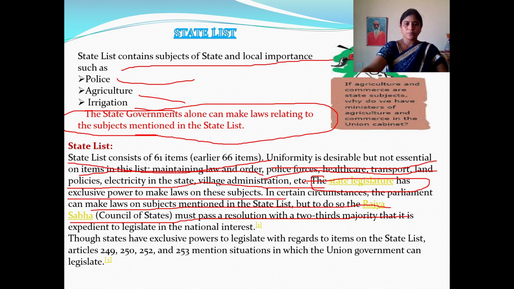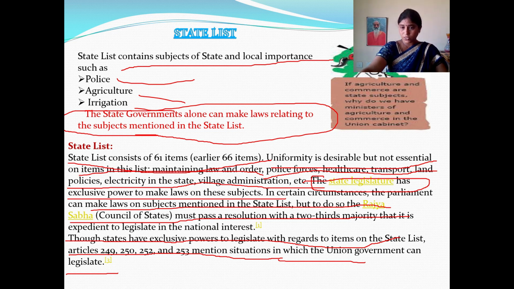Next one, those states have exclusive powers to legislate with regards to these items in the article in our Indian Constitution. Articles 249, 250, 252 and 253 mention situations in which the Union government can also legislate regarding this state list.